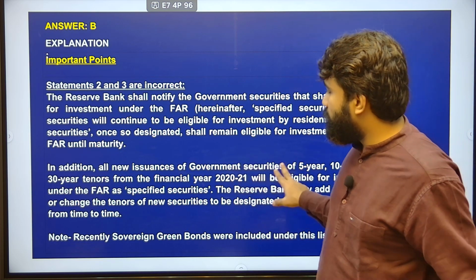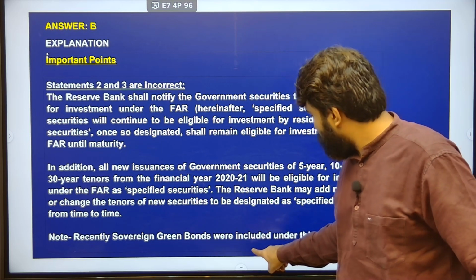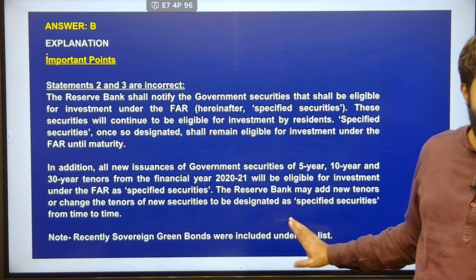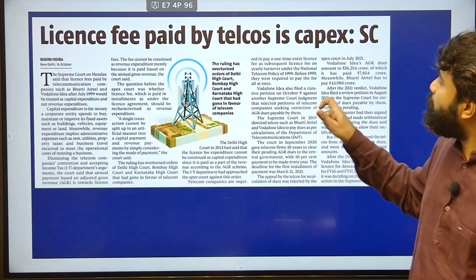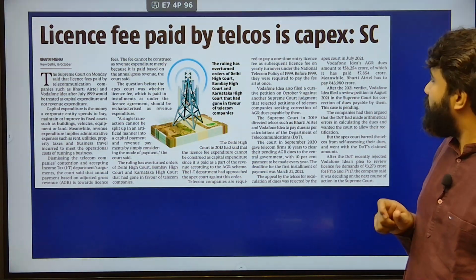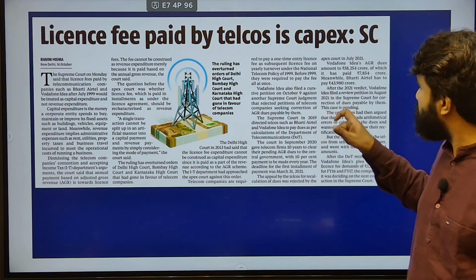Next statement through 2 and 3. Note, recently sovereign green bonds were also included under this list. Sovereign green bonds are also included in this list. Next, license fee paid by telcos is capex. Supreme Court is talking about license fee paid by telcos is capex.